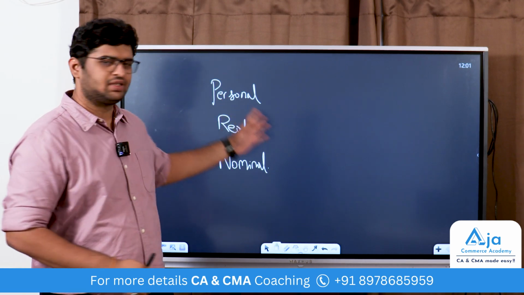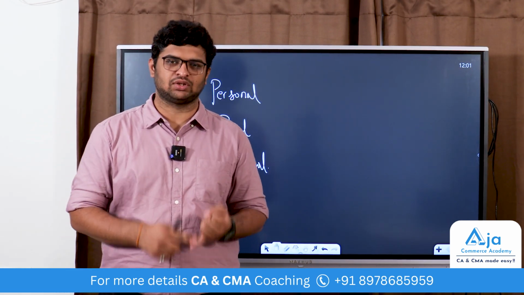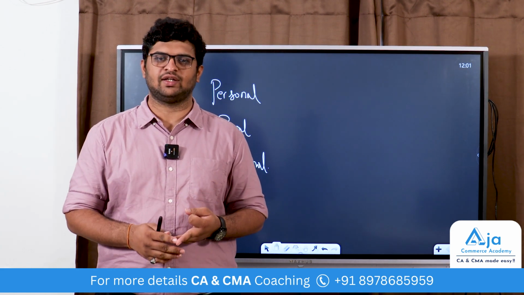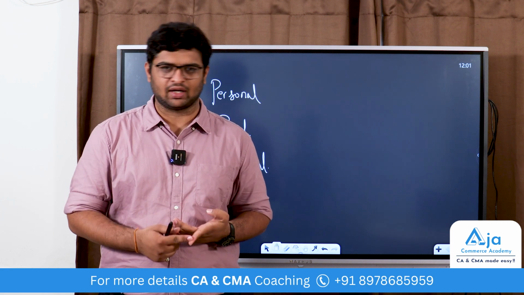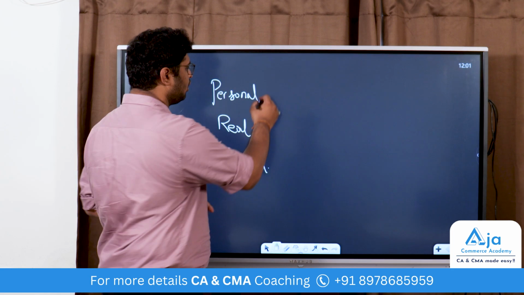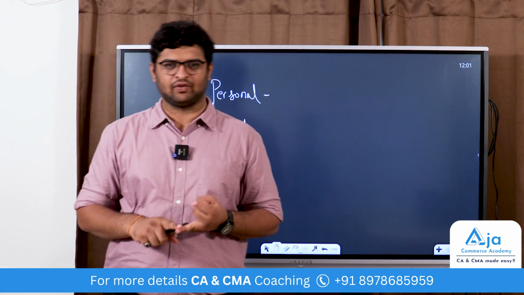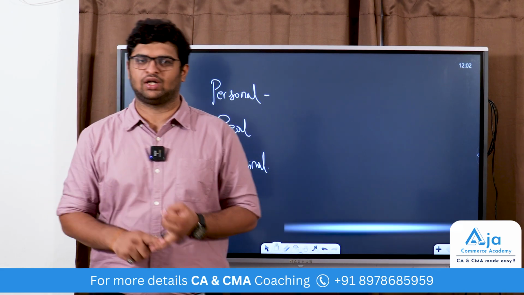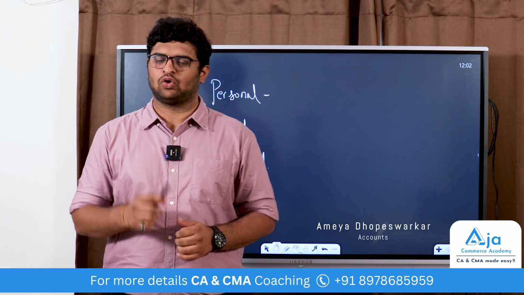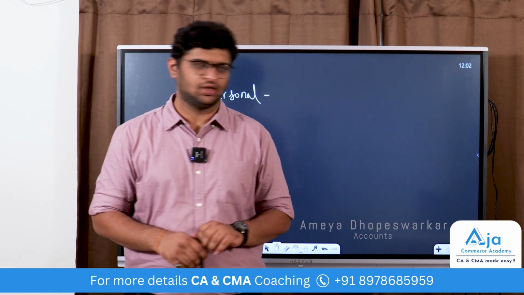Personal accounts are basically accounts of a person. The person might be an individual person, natural person, artificial person like your entities, and then it can be a bank account. And then for personal accounts, what is the golden rule? Debit the receiver, credit the giver. For real account, it is debit what comes in, credit what goes out. And for nominal account, the golden rule is debit all expenses and losses, credit all incomes and gains.